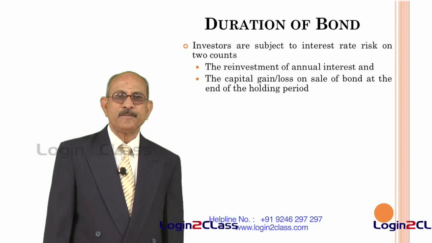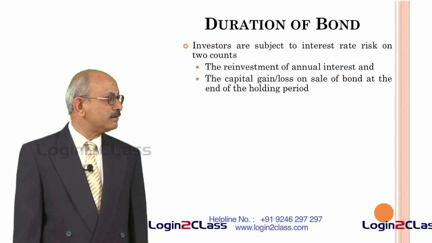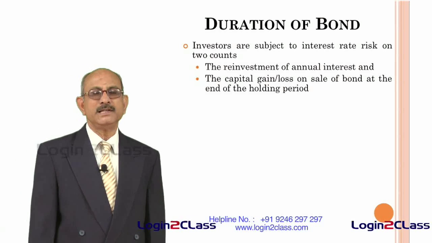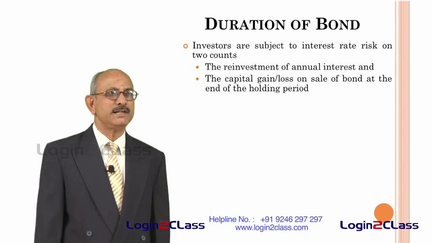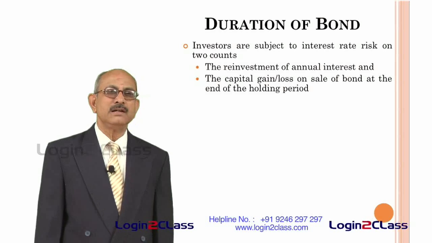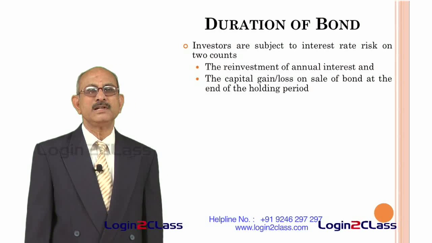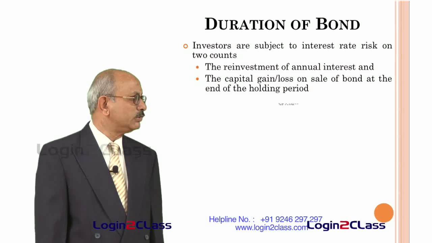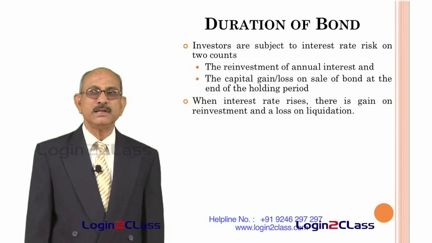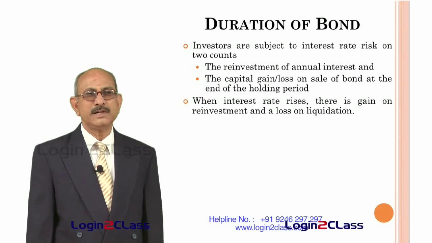But the investor may not get the same return which he is getting on the bond if this amount is reinvested. There is always a risk of reinvestment of the annual interest, because in the meantime the situation could have changed. So the investor is exposed to what is called interest rate risk.